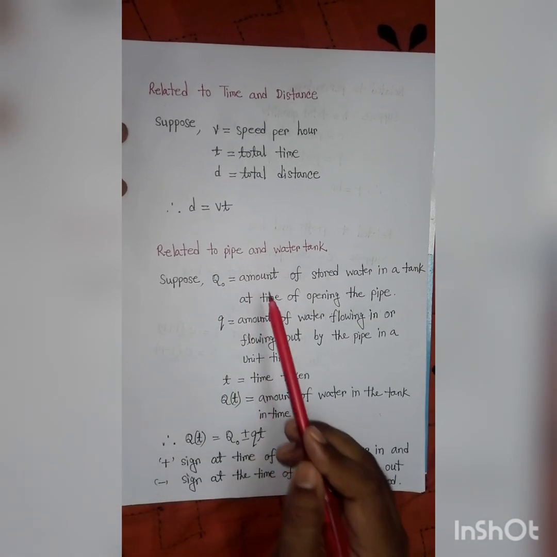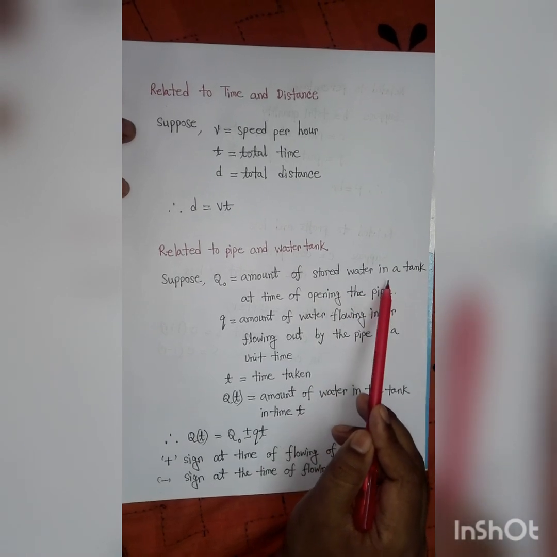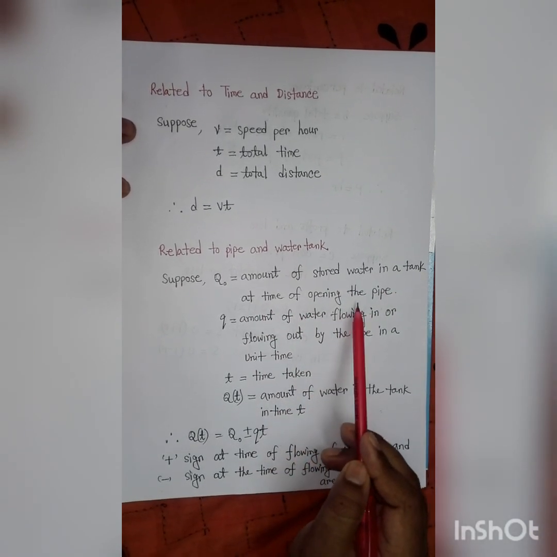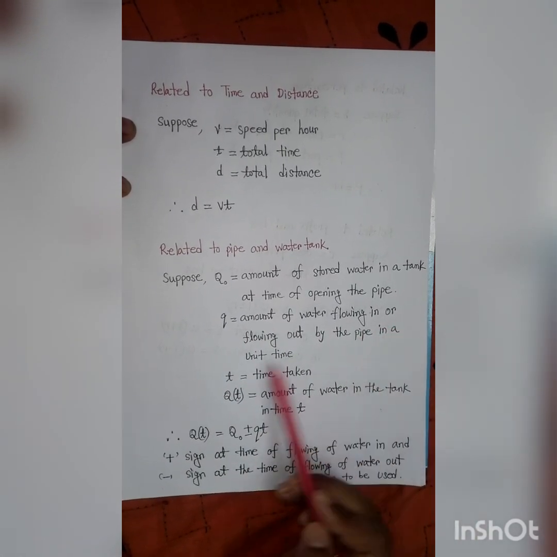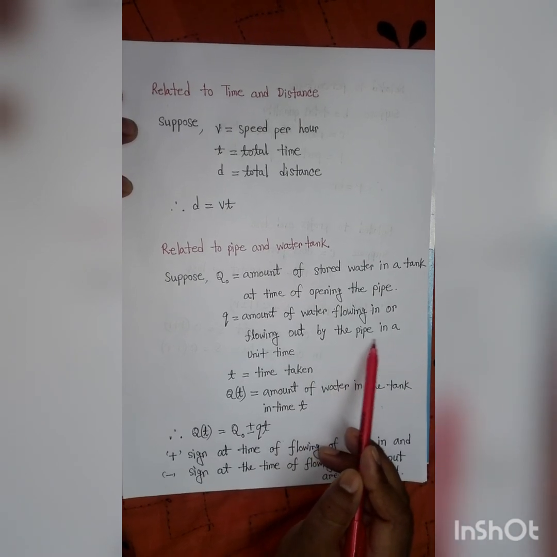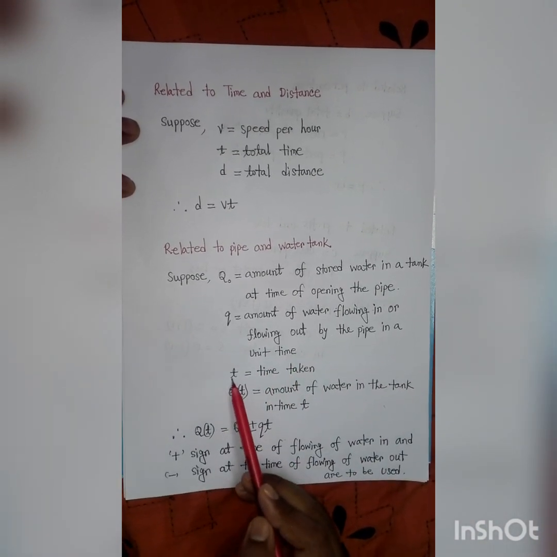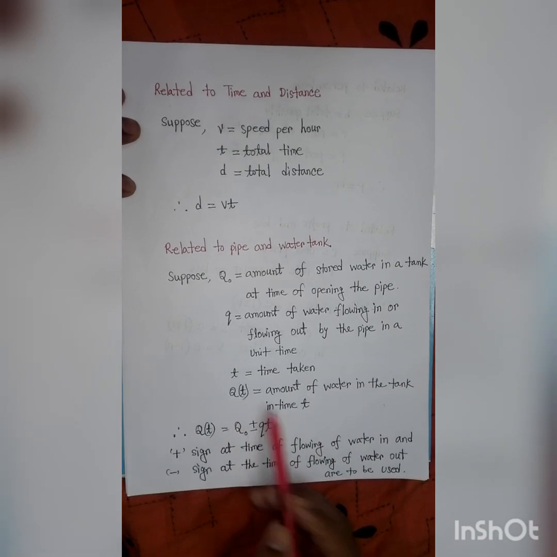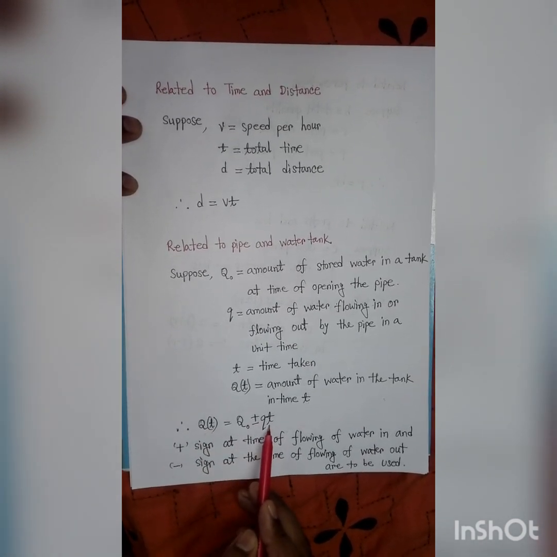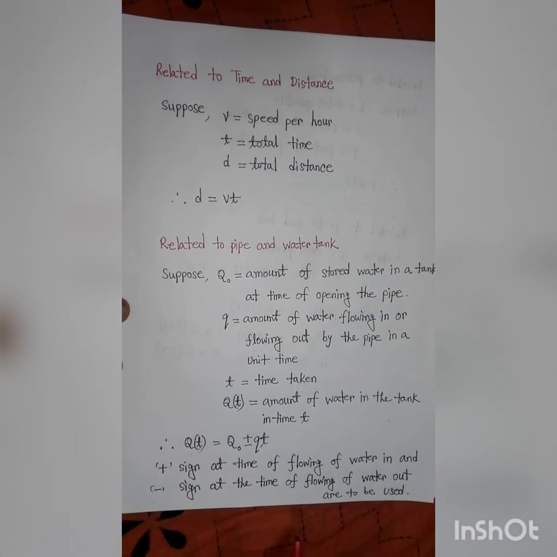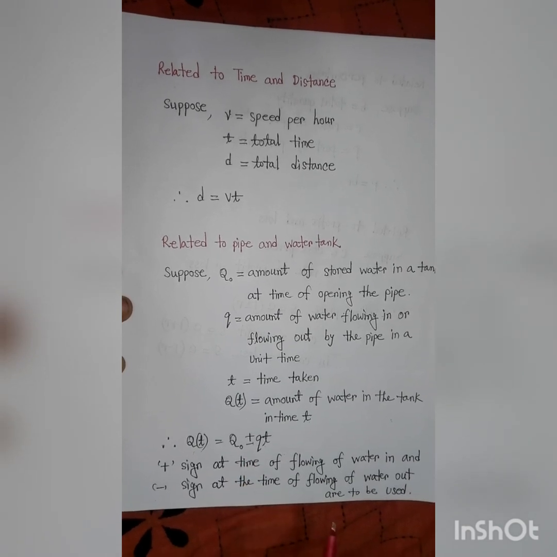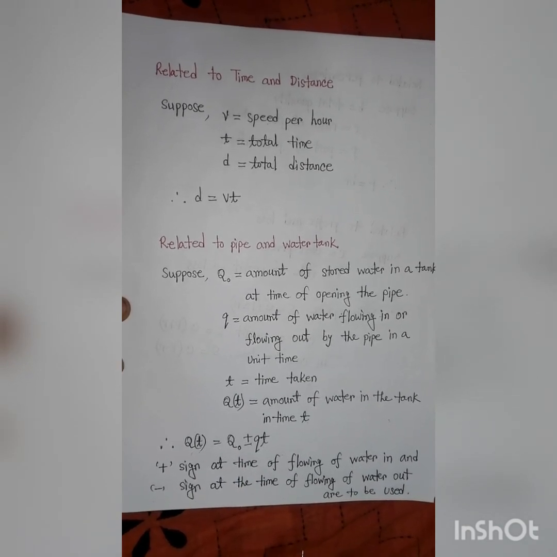Suppose Q naught is the amount of stored water in a tank at the time of opening the pipe, Q is the amount of water flowing in or out by the pipe in a unit time, t is the time taken, and Q of t is the amount of water in the tank at time t. Then Q of t equals Q naught plus or minus Qt. Here the plus sign is used at the time of water flowing in and the minus sign at the time of water flowing out.